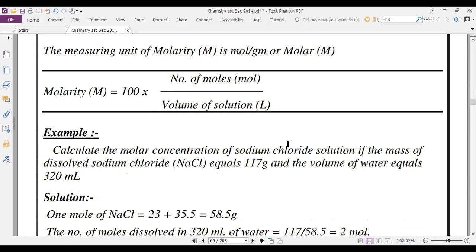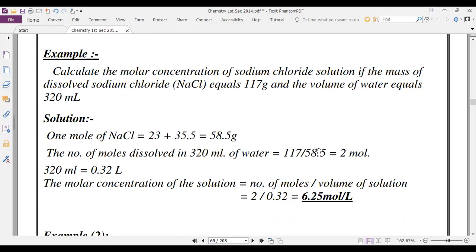Example. Try to read this example. Calculate the molar concentration of sodium chloride solution if the mass of dissolved sodium chloride equals 117 grams and the volume of water equals 320 milliliters.